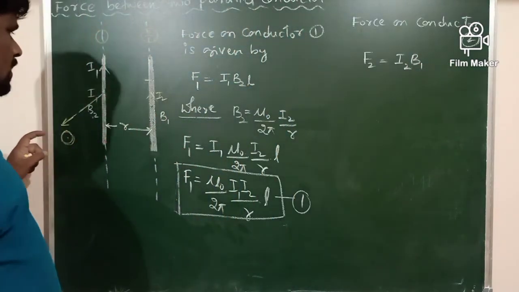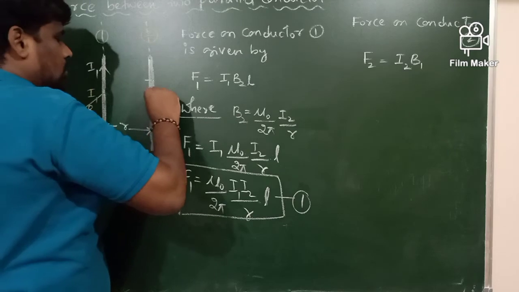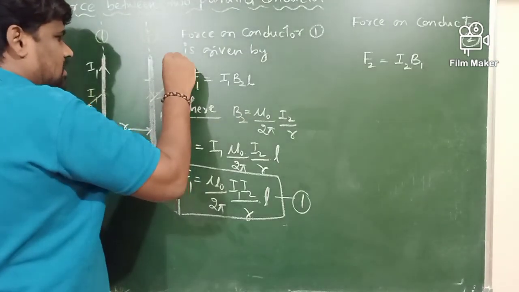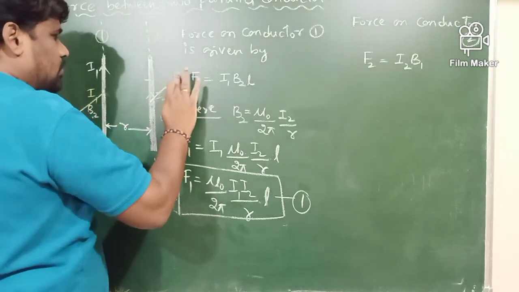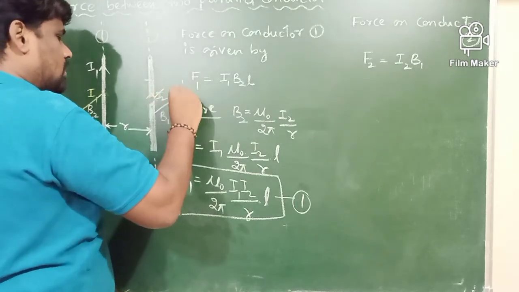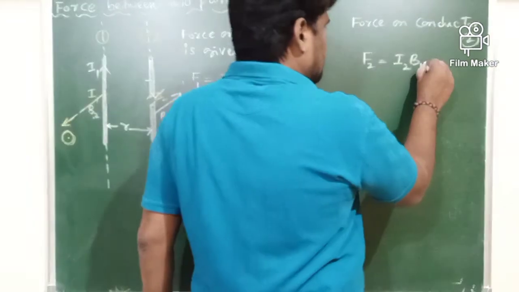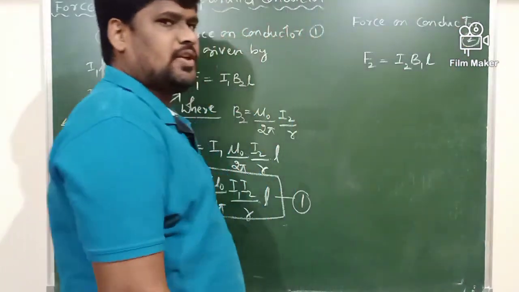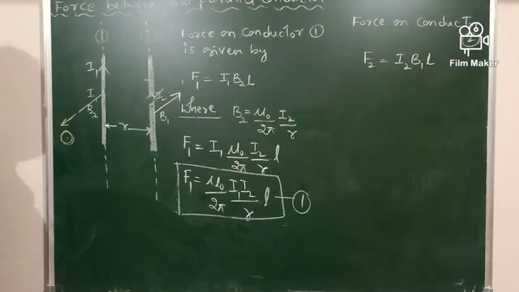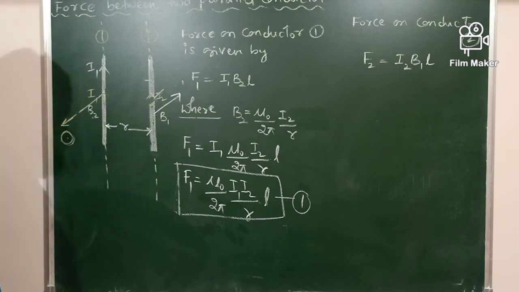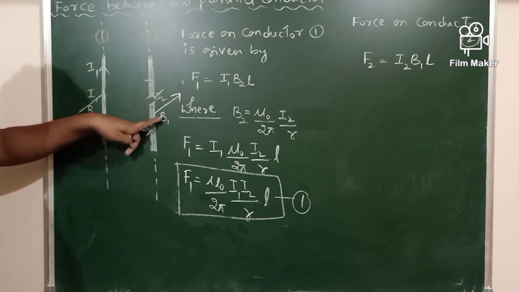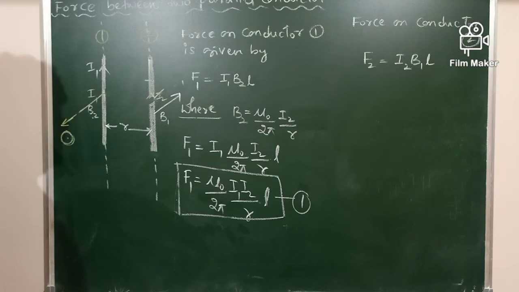And the direction of this B1 is into the board. As per the lines of force drawn, the direction of this B1 is what? Into the board here. L is the length of the conductor. And sin theta, here theta equals 90 degrees because the direction of the magnetic field is perpendicular to the conductor. Therefore, sin 90 degrees is 1.